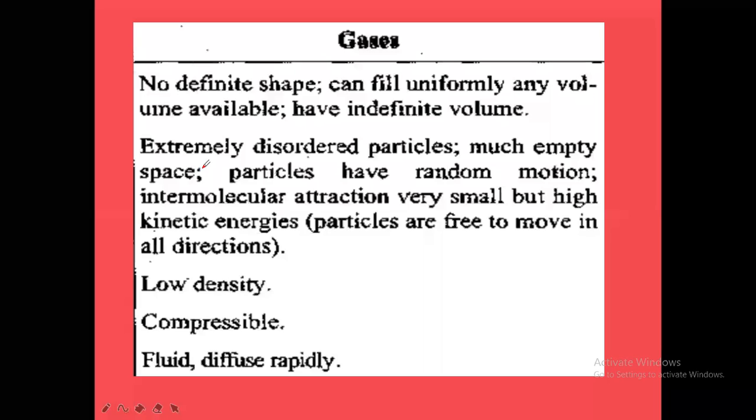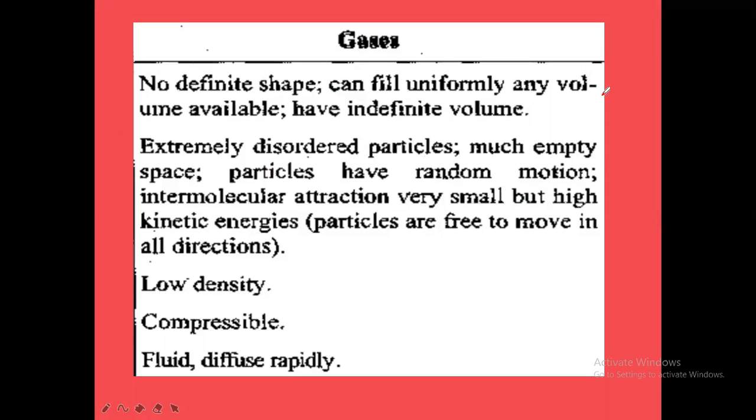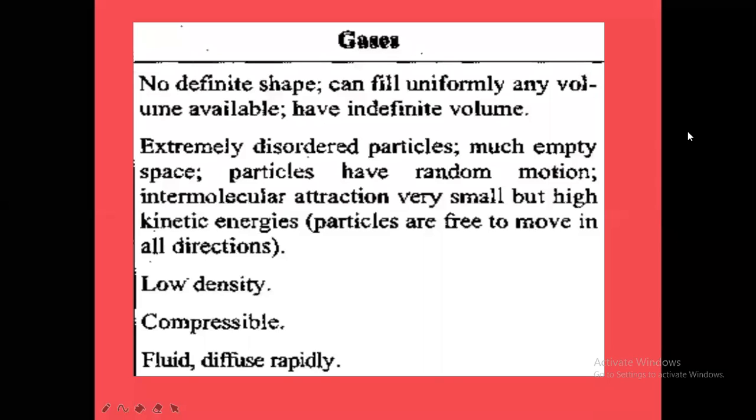And in gases, the particles are extremely disorderly. Yesterday I told you that the degree of disorderliness is called entropy. Entropy is given by which letter? S. S is entropy. So the degree of disorderliness will be highest in gases. So entropy is highest in gases. And kinetic energy is highest in gases, and thermal energy also is highest for gases.